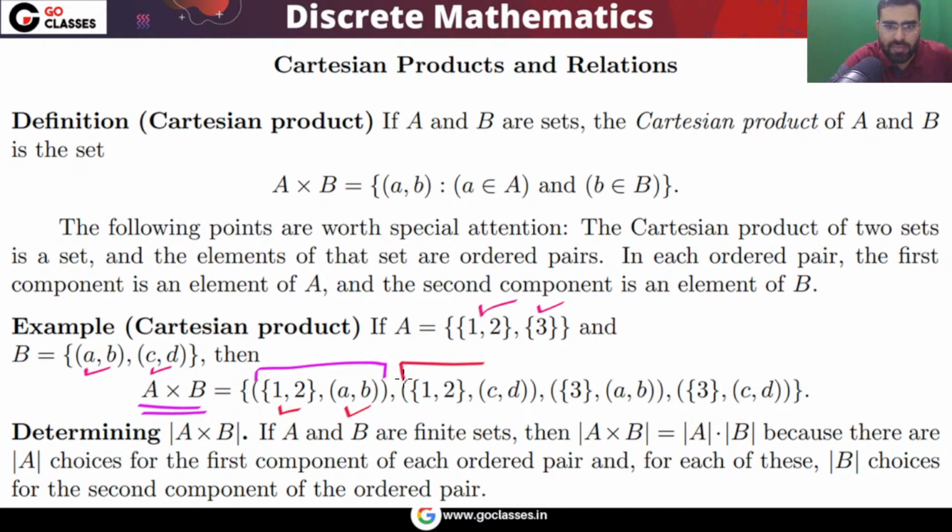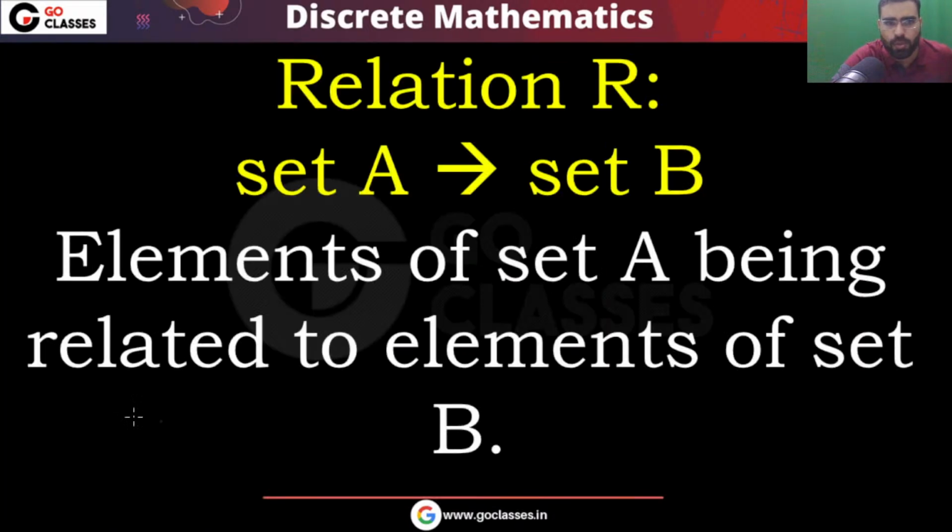You can notice every element in A cross B is an ordered pair. The first element is coming from A, and the second element is coming from B. You can notice this C comma D is an element here, again an ordered pair, with the first element coming from A, second element coming from B. So this is the concept of Cartesian product, cross product.